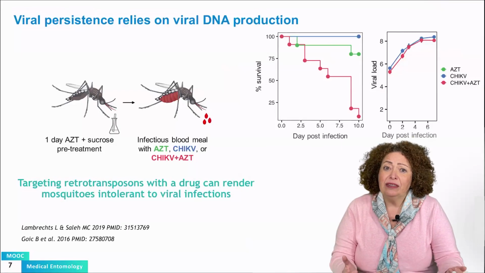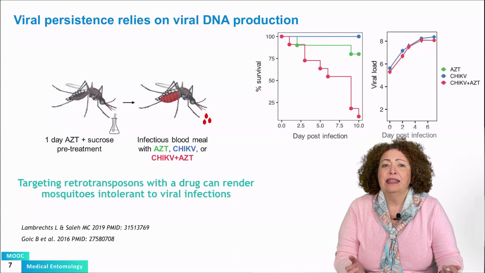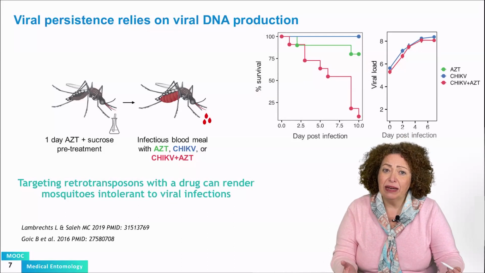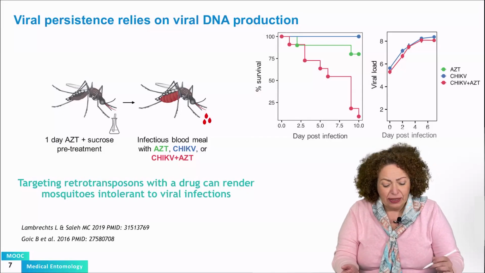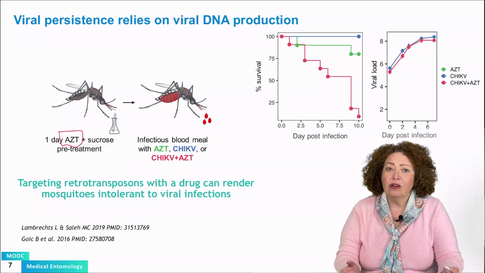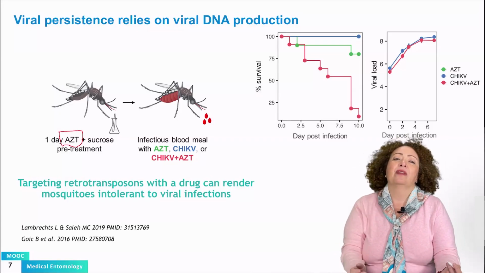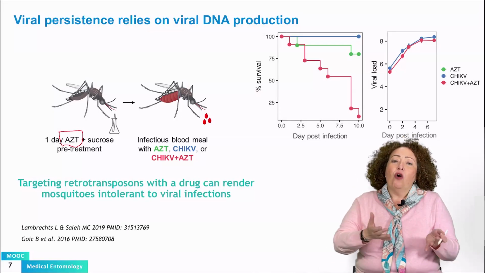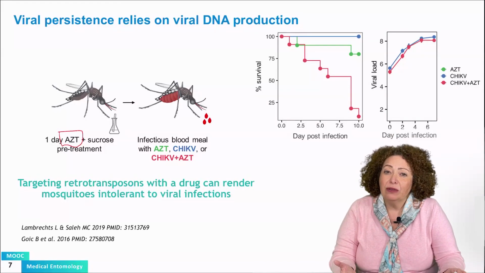Is that important in the mosquito? Is that happening in vivo in a mosquito? So yes, this is an experiment that showed that persistence relies completely on viral DNA production. So in the lab, we have mosquitoes, and we treat these mosquitoes with ACT. ACT is a base analog and is an inhibitor of reverse transcriptase activity. So we treat mosquitoes with sucrose, which is how they are normally fed, or with ACT, and then we offer them a blood meal containing chikungunya virus.